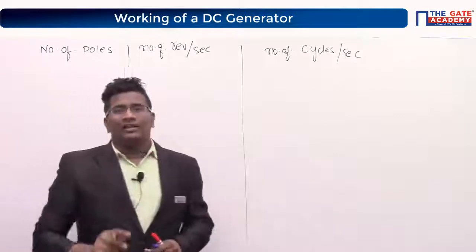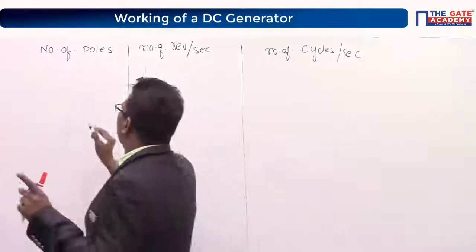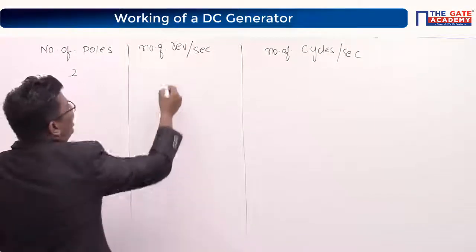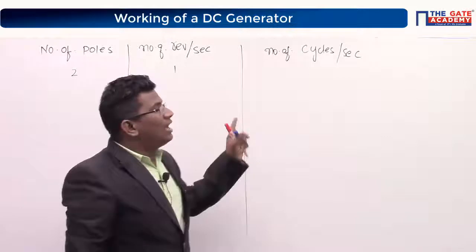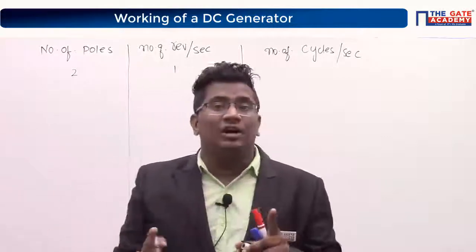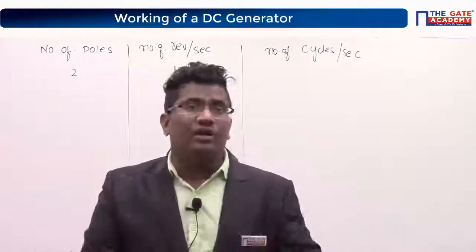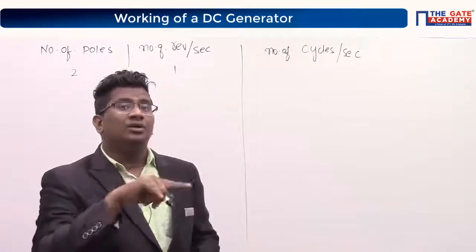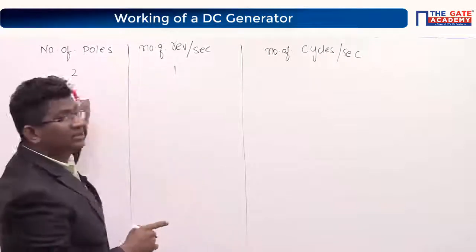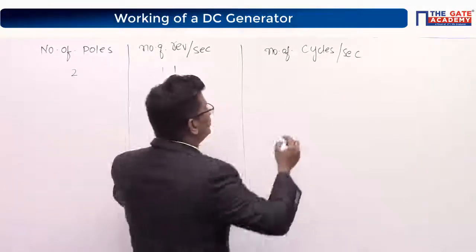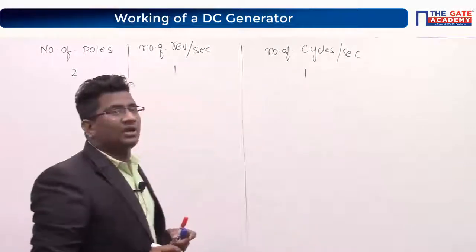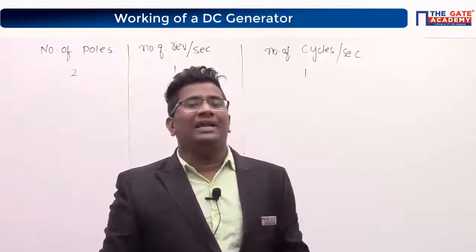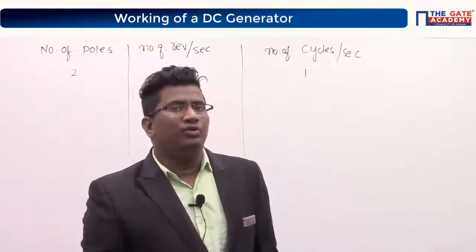Let's see. In the first case, how many poles have we taken? 2 poles, correct? How many revolutions did you make? 1 revolution. How many full cycles did you get? Not half cycle, I said full cycle. Full cycle with 2 poles within 1 revolution. 2 poles, look at the number of poles. 1 cycle per second. Suppose I do 2 revolutions, how many will I get?